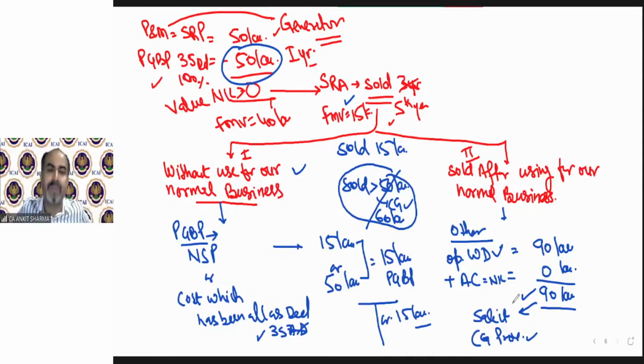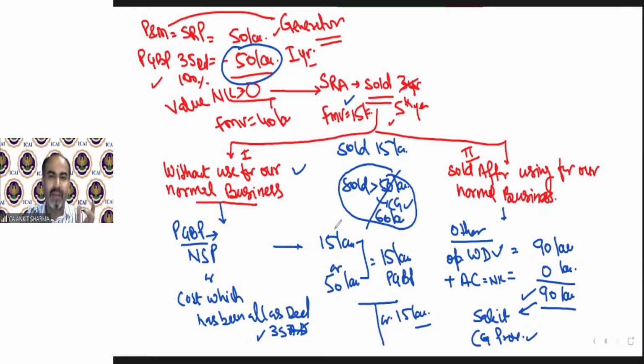So under PGBP, there will be only two treatments. If you sold it without using for other business, then the net sale price or the cost which has been allowed as deduction, which will always be the amount of purchase price, whichever is lower will be your PGBP. And if you used it for other business, then it will form part of your block of asset and the cost will always be nil. It's a universal rule. Cost will always be nil. And then you will sell it. Then the capital gain normal provision will be applicable.